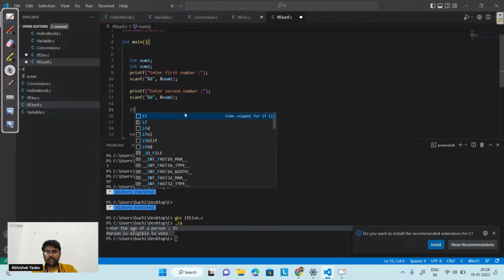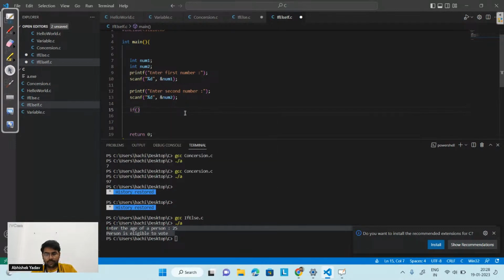After doing this, I have to write a check, that is if num1 is equal to 3, right? So guys, can you tell me, in this condition, which conditional operator should I use? Should I use the and operator, or should I use the or operator, in order to check the condition here? Anyone?